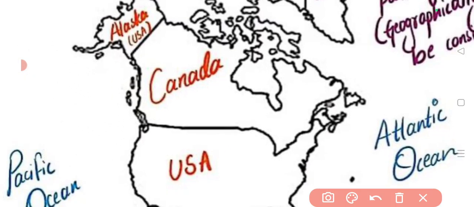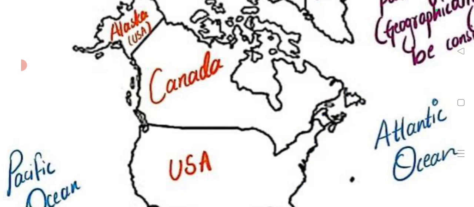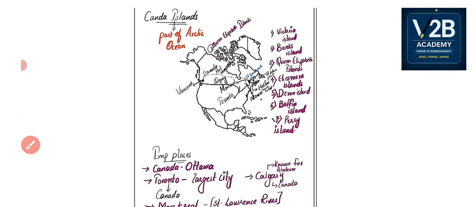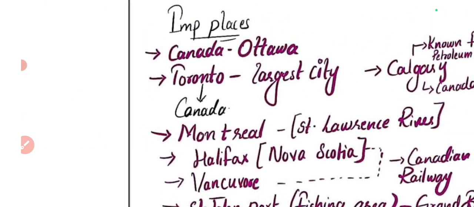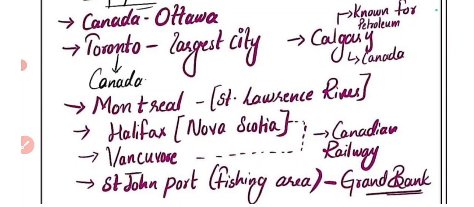So if this is Canada, I am hoping that you are able to see Canada. So here comes the Toronto. Here comes the Ottawa. Toronto, Ottawa. So T, here it is O, and the next important place starts with the letter M. So you can remember Tom. Toronto, Ottawa and M. M is nothing but Montreal. You have to remember letter M, M for Montreal.